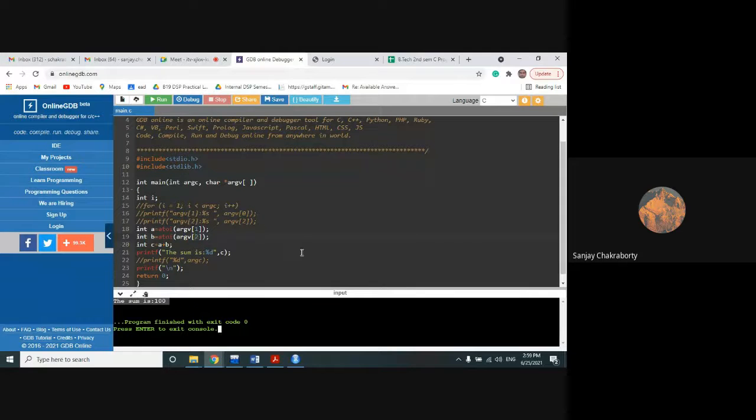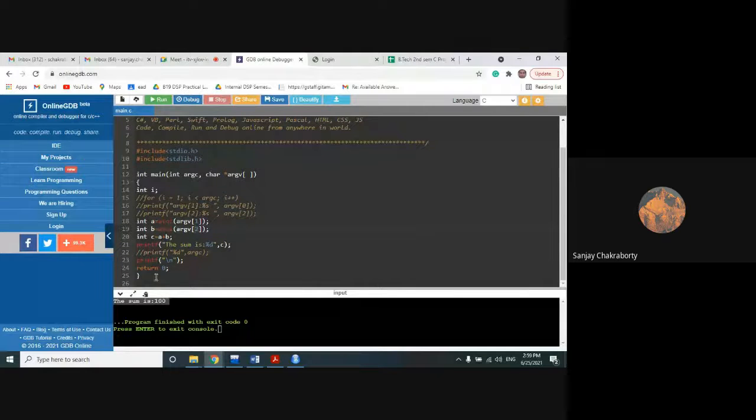Is it clear to everyone? Yes, sir. So we will stop our session here. In the next class, we will continue with the discussion of more programs of this command line argument. So everyone, please practice it at your home. Otherwise, in the next class, you won't understand. Please practice it. All the programs we can do in such a way.